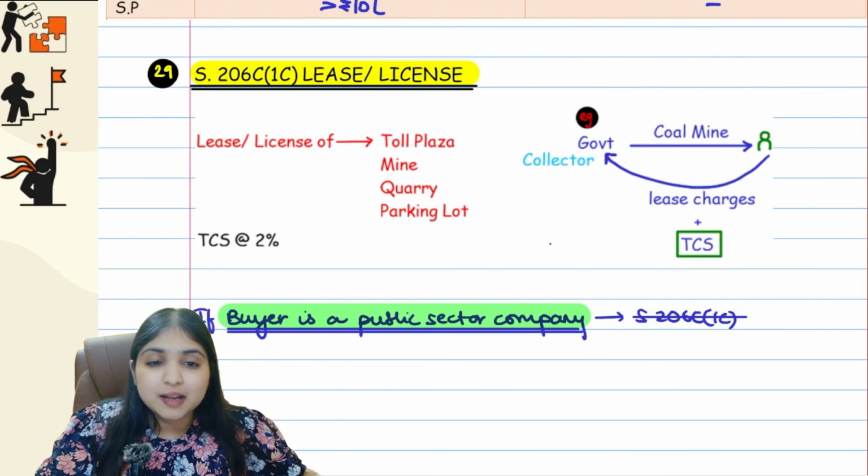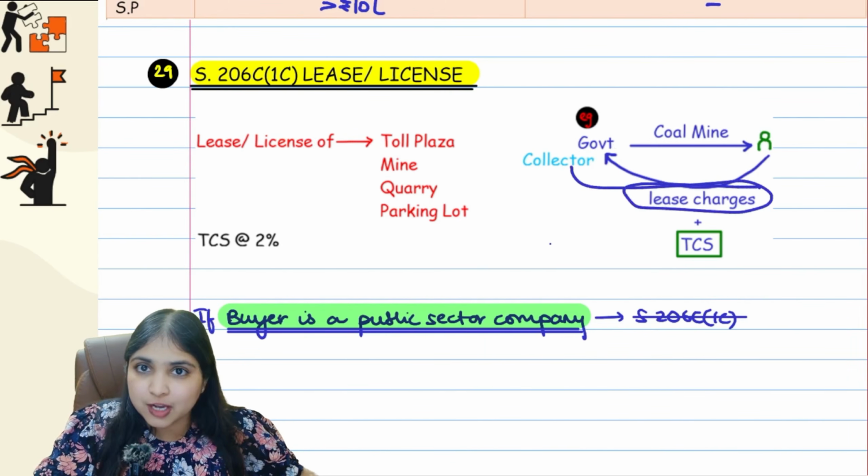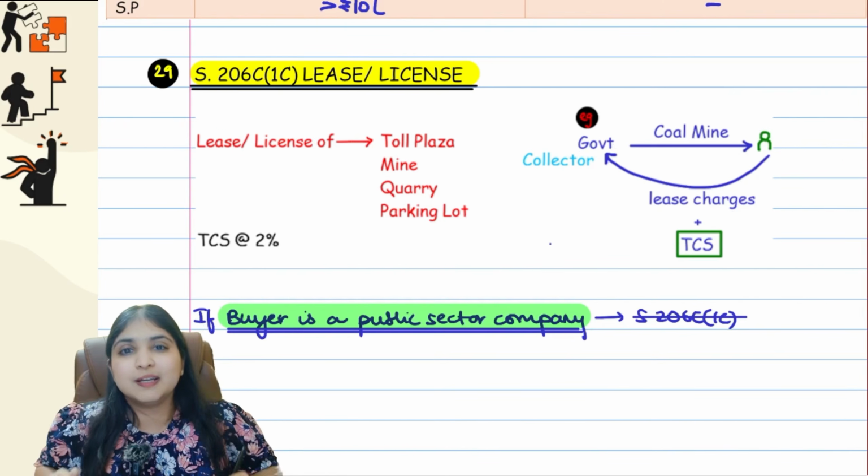Like for example, government is giving you a coal mine on lease. Now you will be paying lease charges to the government, no? So along with the lease charges, you have to pay TCS also.